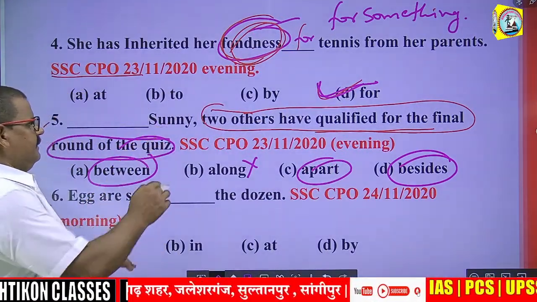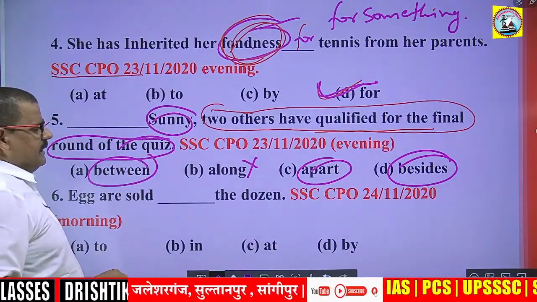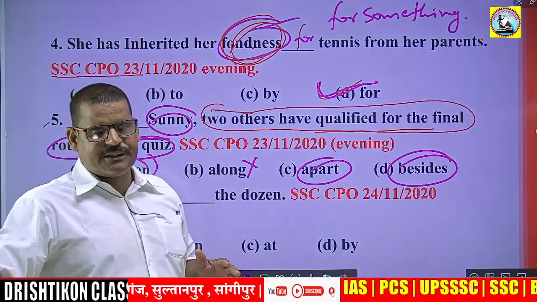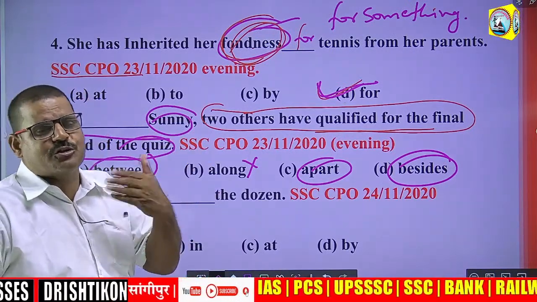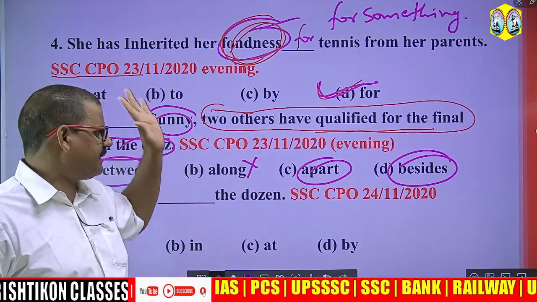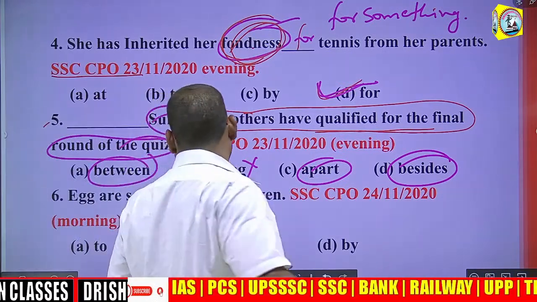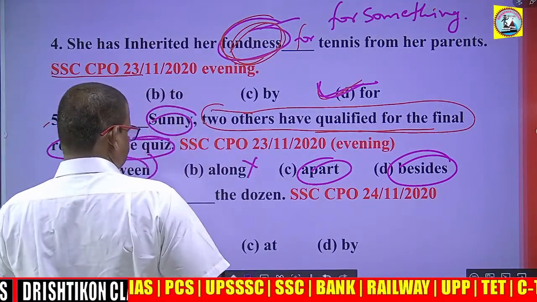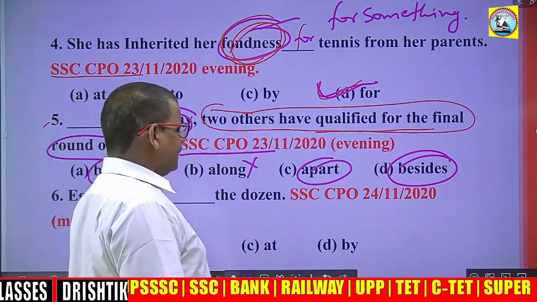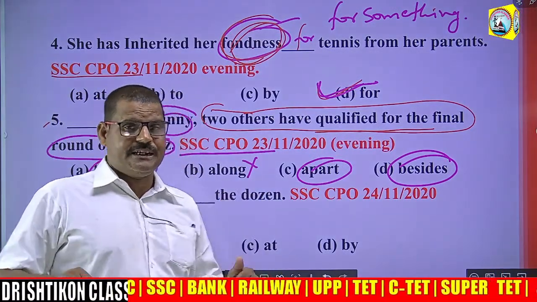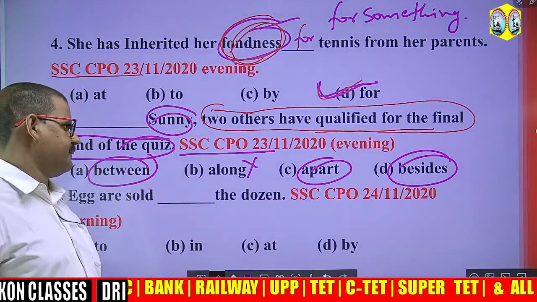Beside means this one, Sunny, has qualified for the final round of the quiz, and besides Sunny, two other guys have also qualified. So beside is, I think, the most appropriate option. Next question. This question has been asked in SSC CPO 23 November 2020 in the evening shift.